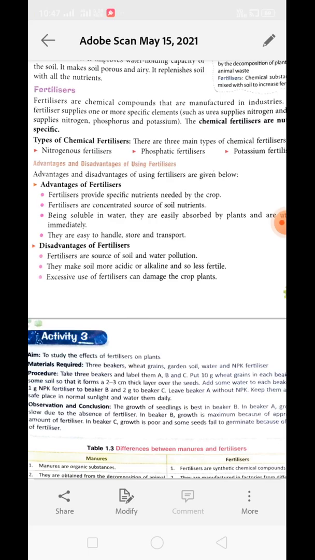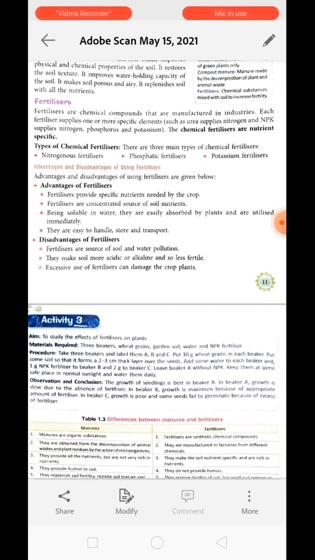Next is being soluble in water. They are easily absorbed by the plant and utilized immediately. When you apply them in the field, after some time they get completely absorbed by the soil and some part of it is taken up by the plant along with water. Understood? So the plant will immediately get these nutrients. Now next, they are easy to handle, store and transport. We can easily pack them, transport them from one place to another, and application is also very easy.